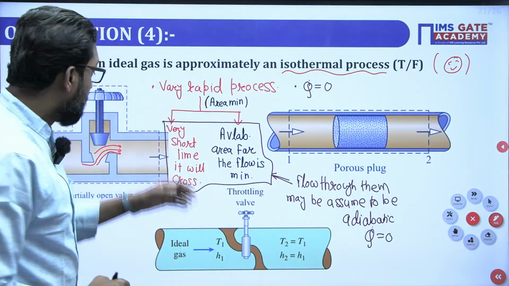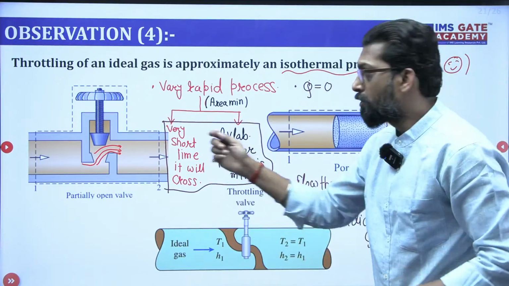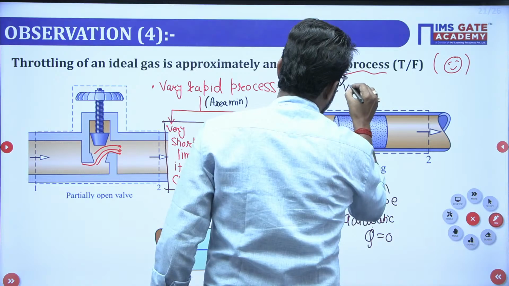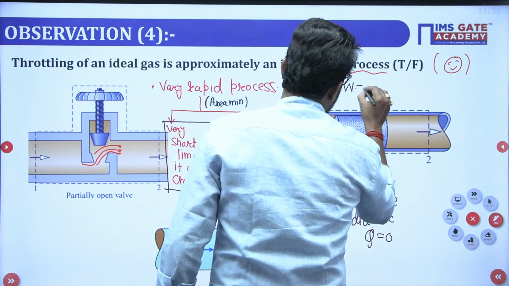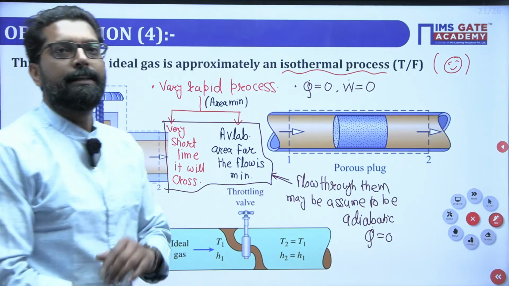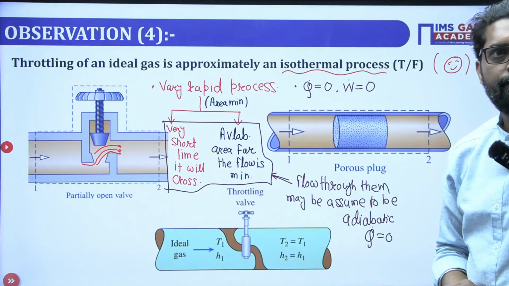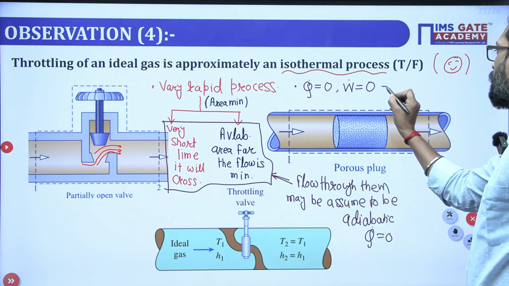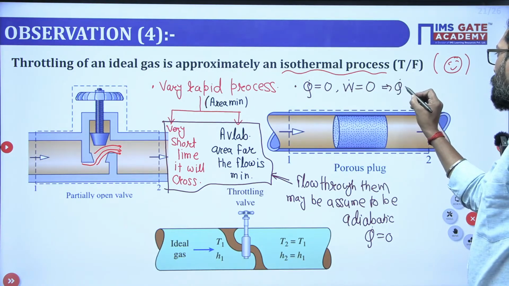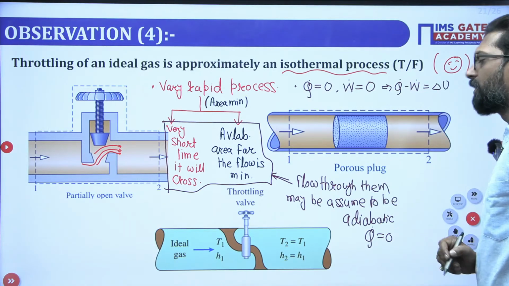Number two, there is no working device. That means you are not starting any device, you are not passing electricity. So also there is no work transfer. Now, my dear, if you apply the first law, it says Q dot minus W dot is equal to delta U, assuming it is stationary.